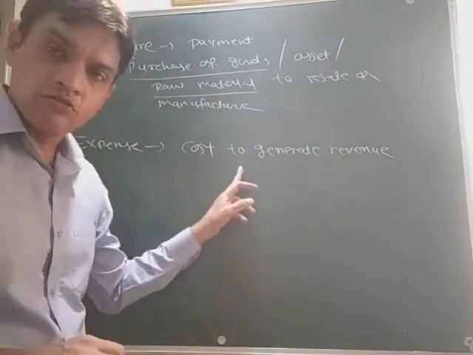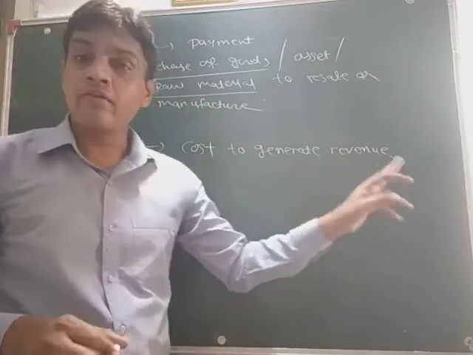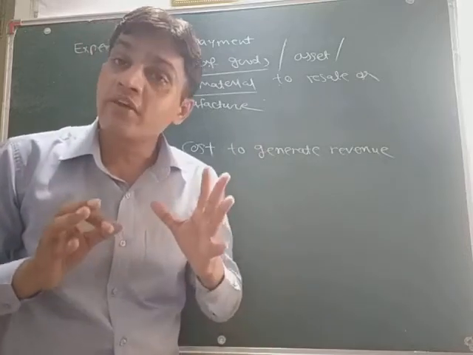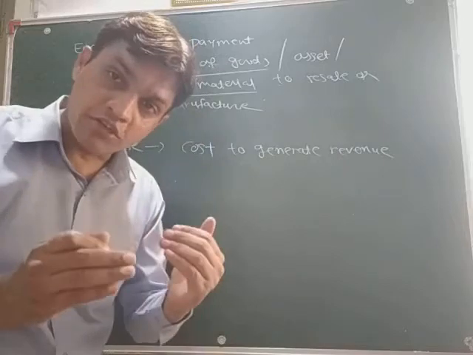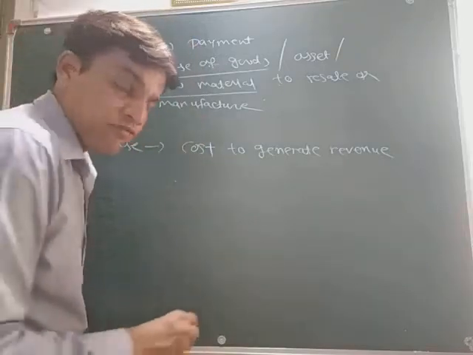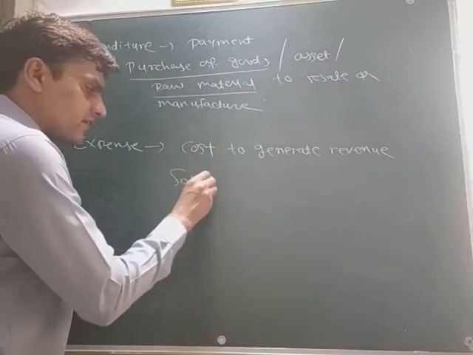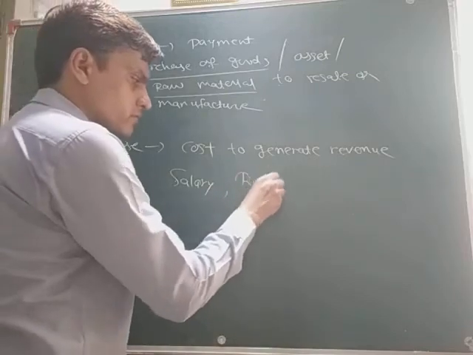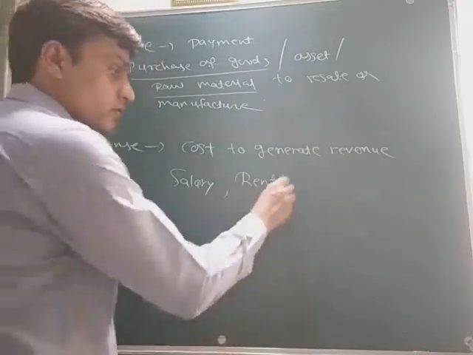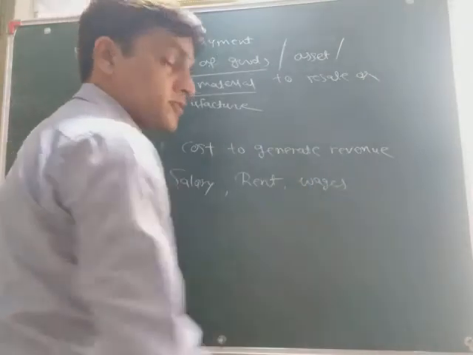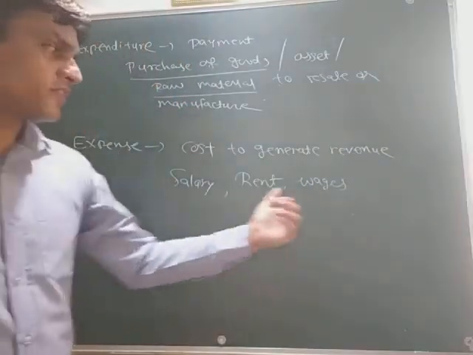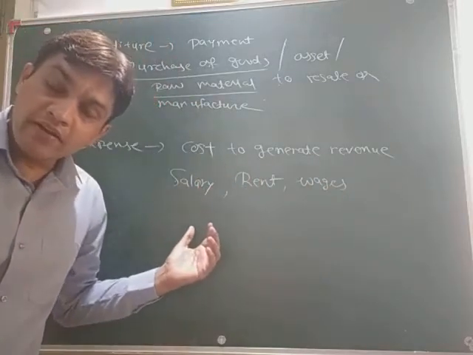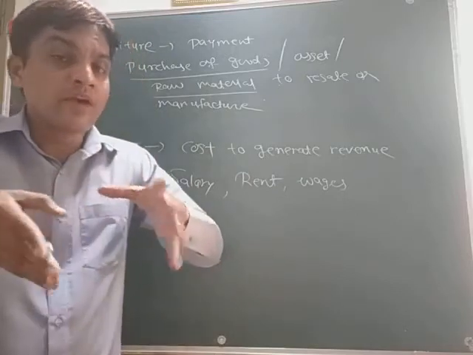Now expense is what? It is a cost for any business enterprise to generate revenue. The business enterprise is doing some expense to generate some revenue, so that is called a cost. I give an example like salary, if the business enterprise is paying, rent, or if they are paying wages to the workers. So all these things are called cost, which will be counted in the production, in the manufacturing cost.